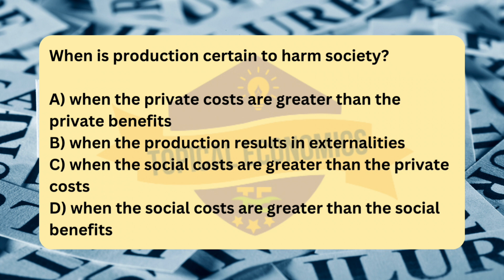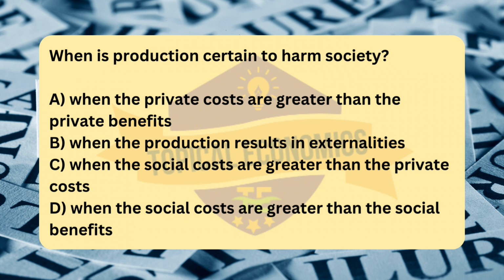If the social costs of production exceed the social benefits, the result is a net harm to society. This implies that the total costs, including negative externalities, outweigh the total benefits of the production process, meaning that society as a whole would be worse off if the good were produced at the current level. This situation reflects market failure, where resources are being misallocated and society would benefit from reducing the production or finding more efficient ways to address the problem.